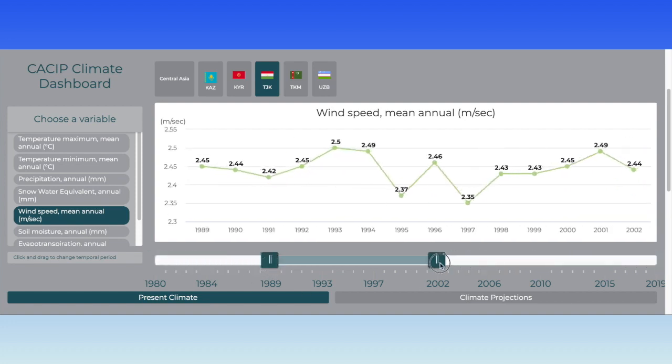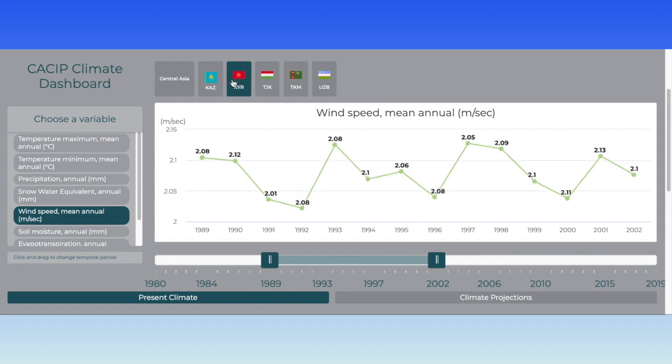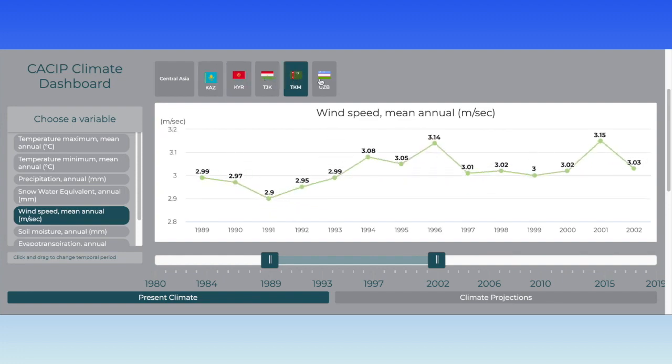And as you see here, the dashboard automatically shows me the results in the graph. You can do this easily for any of the 5 countries with any of the 8 climate variables.